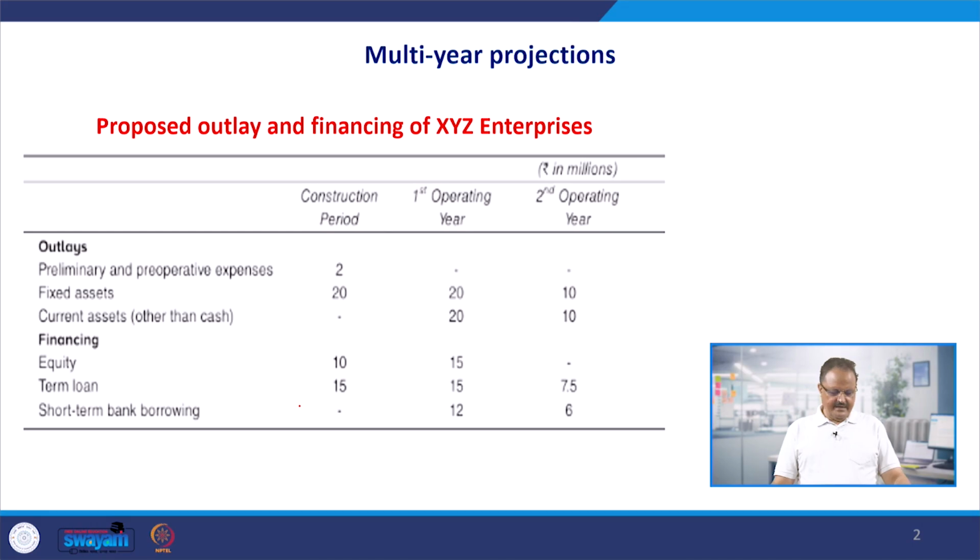When you go for project selection, or finally decide that we are going to make an investment in this venture or project, multi-year projections are important because you need funds from external agencies. I told you many times in the past, also in previous classes, that we need funds from external sources, and largely in the case of new ventures or new investment proposals, the investment comes from external sources. These external sources are largely venture capitalists, angel investors or private equity providers.